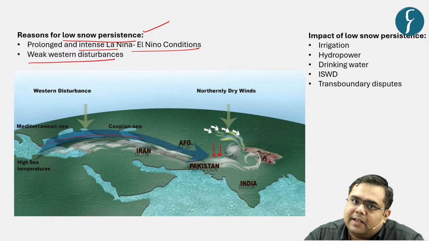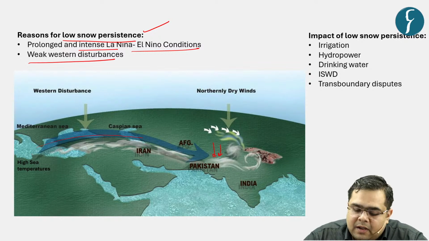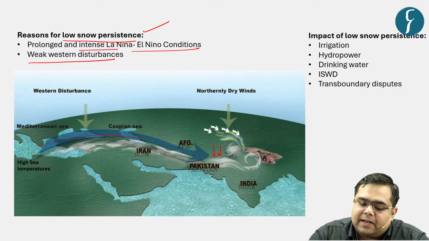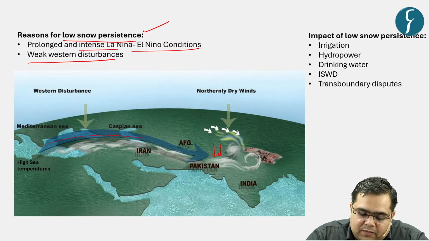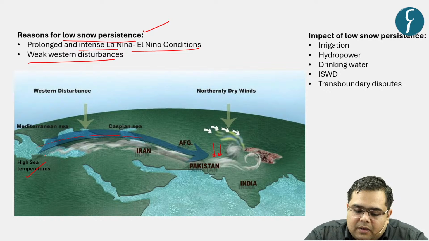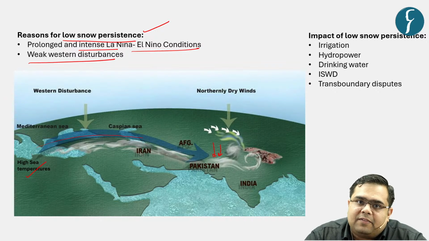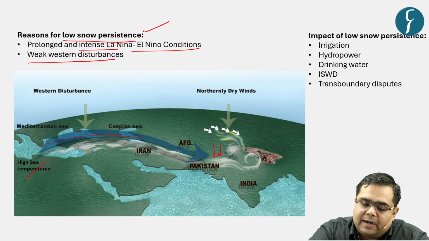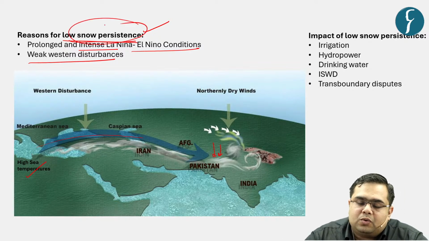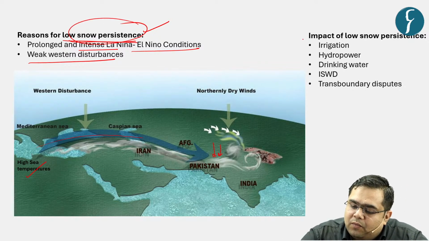When they downpour over the Hindu Kush region, because of low temperatures, it falls directly as snow. But what happened this year, because of the global conditions like La Nina and El Nino, and similarly a rise in the mean sea temperatures, western disturbances could not take place at the right time first and then in adequate amount. So this is what led to the erratic distribution of snowfall this year, and conclusively it led to low snow persistence. Now what is the outcome of low snow persistence?